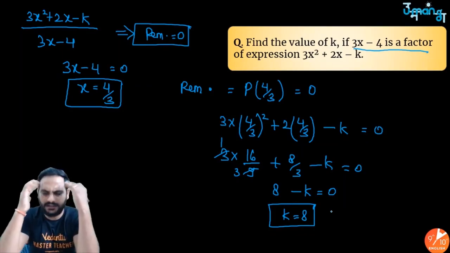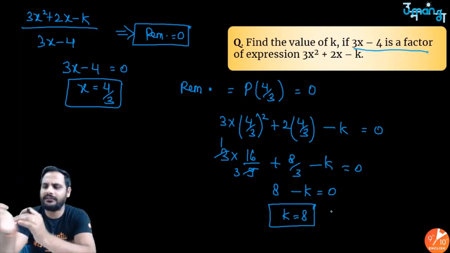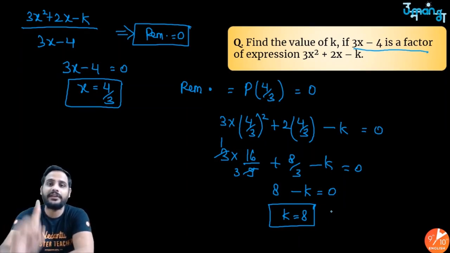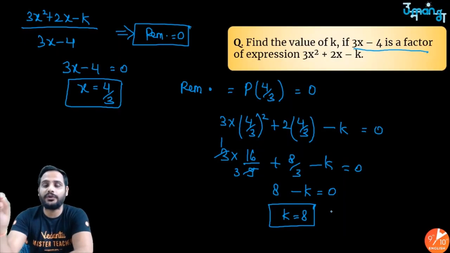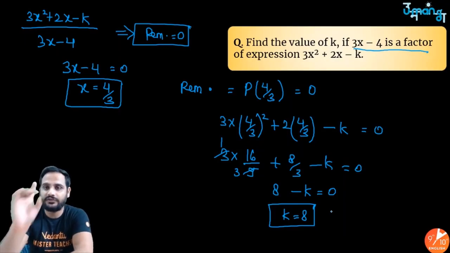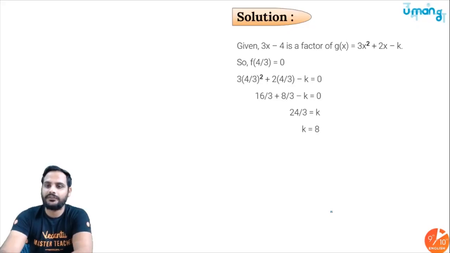So whenever you read anywhere that this is a factor, this is a factor, the first thing which should come to your mind is the remainder is equal to 0. That is the first thing which should come to your mind. Got it? So k is equal to what?